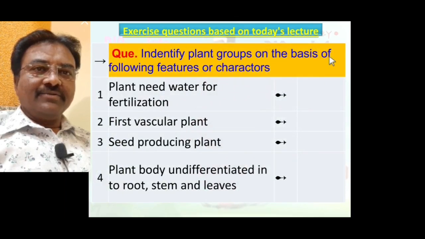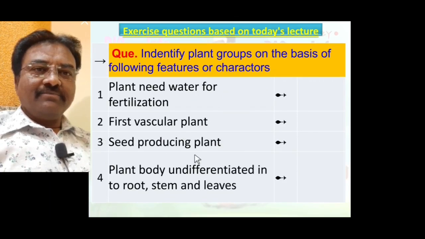Identify the plant group on the basis of the following features. Plants need water for fertilization. Yes, such a character belongs to Bryophyta. First vascular plant: yes, the first vascular plant group is known as Pteridophyta.